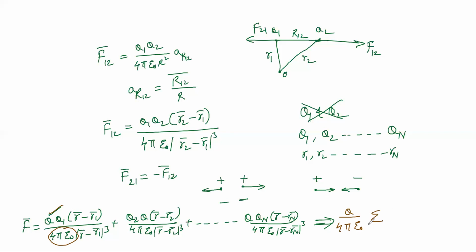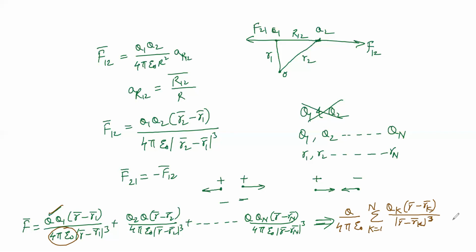Then sigma with a constant k equal to 1 to n number of charges, taken as qk, multiplied by r minus rk divided by the magnitude of r minus rk whole cube. This is the force for n number of charges.